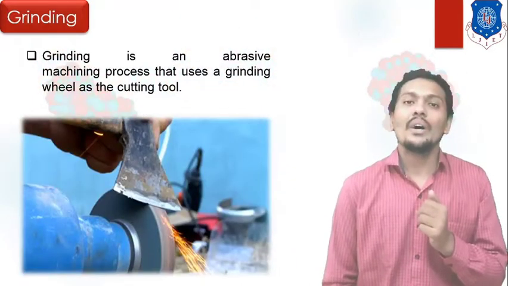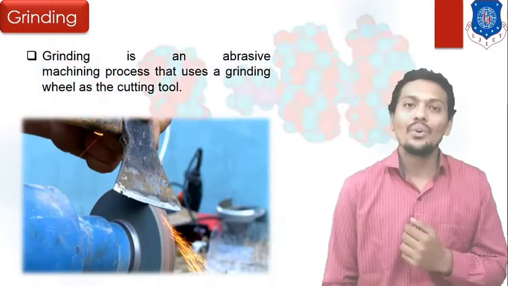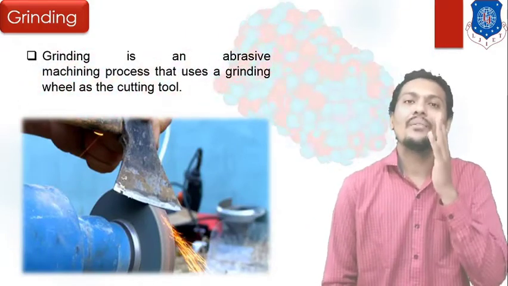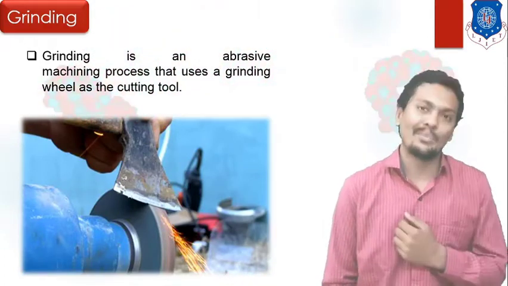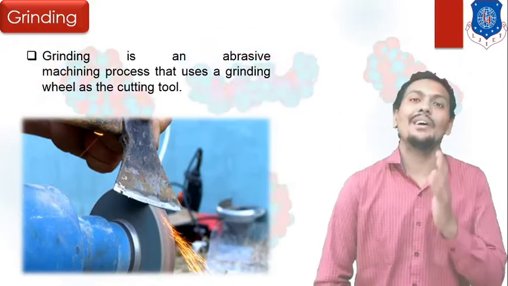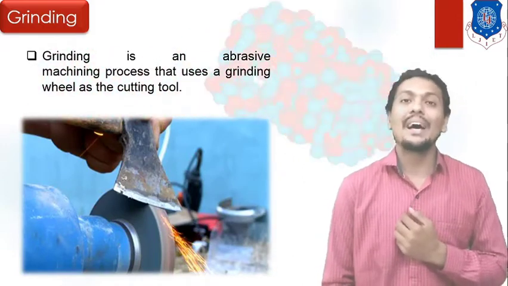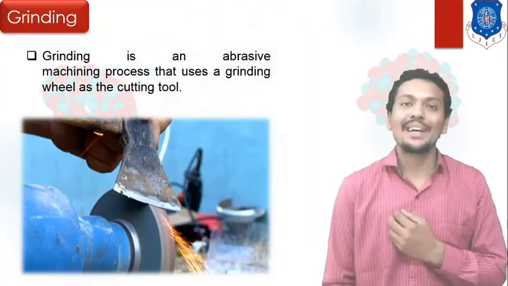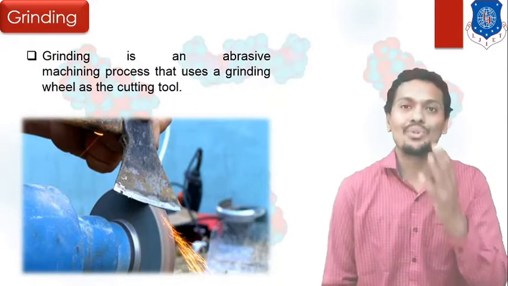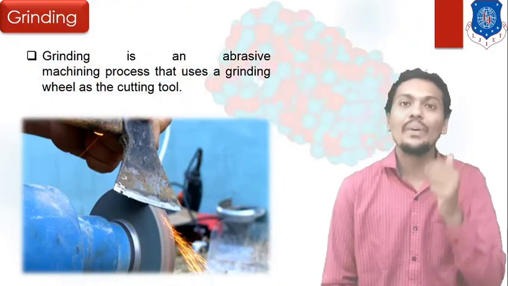Let us discuss the first operation, which is very useful and very frequently used, and that is the grinding operation, right? In the grinding operation, our purpose is to finish the upper surface with the help of some motion, known as the grinding motion or grinding operation. In the grinding operation, a grinding wheel is used.